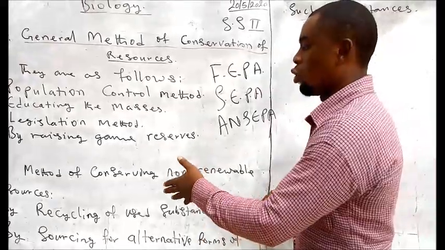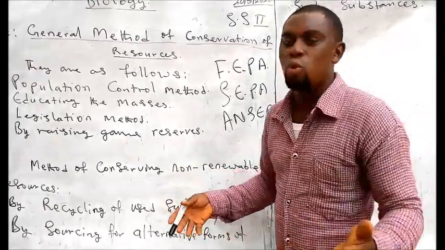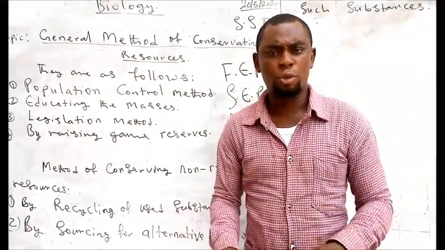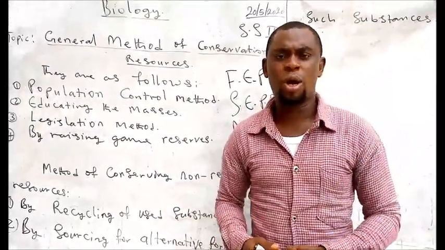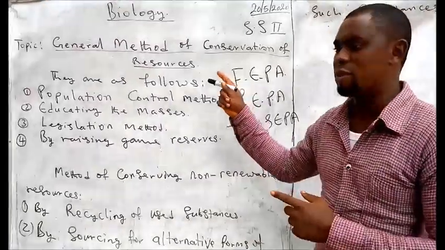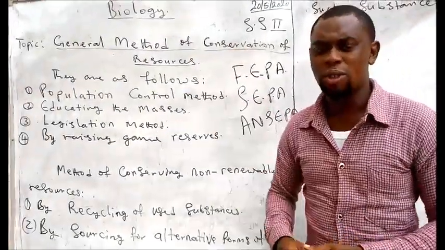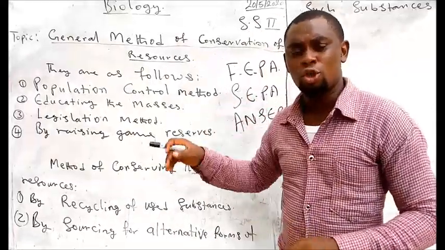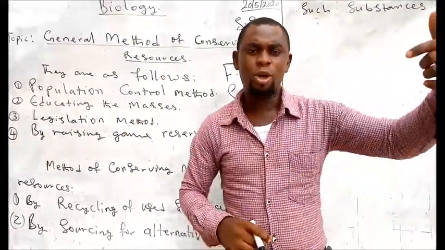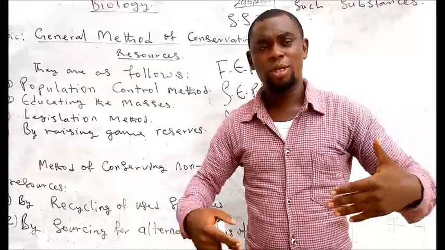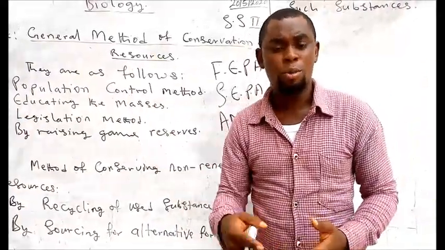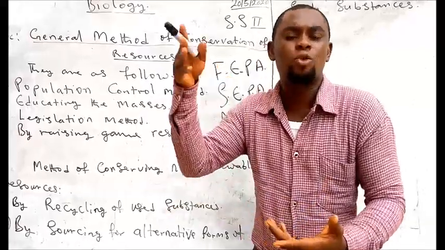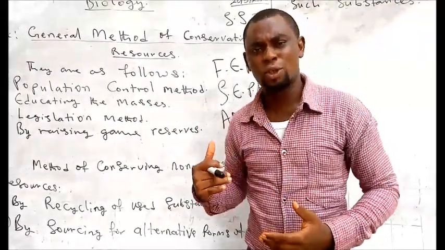So on that note, we try to manage the ones we have so that they can be useful and enough for us for the present, and then ensure our future. That's the context of this conservation of natural resources. Remember, don't forget the focus and the objective of this conservation: just to take care of our present and then make room for our future. We might not be here when the future comes. When our children come up, they can still find something to use, better than the ones we've used. That's the essence of this conservation.